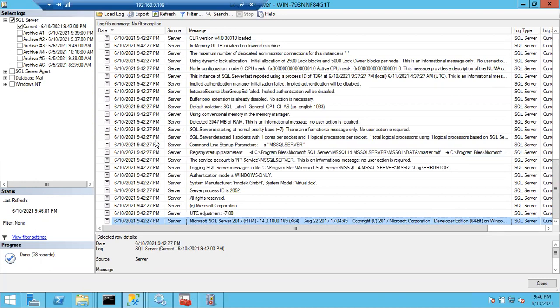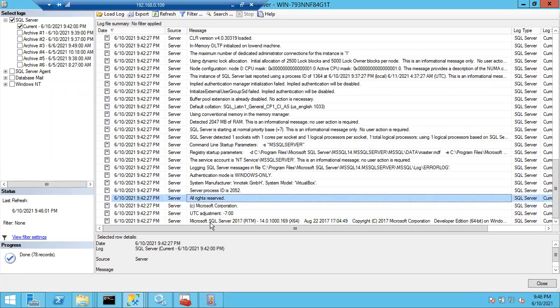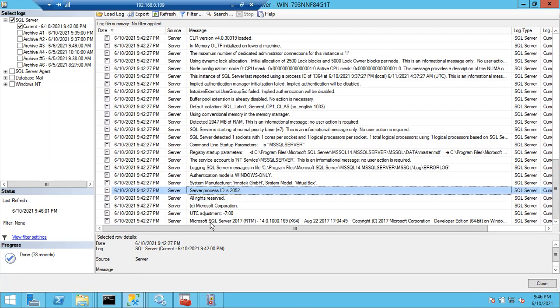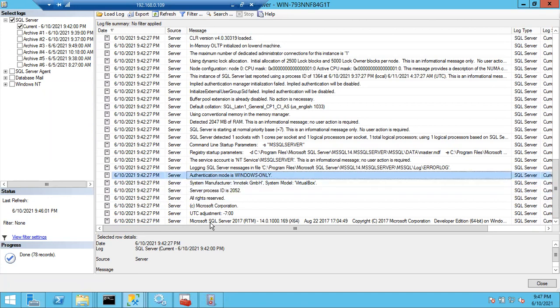It starts immediately, right? You can see a gap of only milliseconds in each session. First it will detect the edition of SQL Server. Then it will detect the machine. Then it will allocate one process ID. Then you can see the authentication mode. Then it will detect whether it is a virtual box or a physical machine. Then you can see the startup parameters.